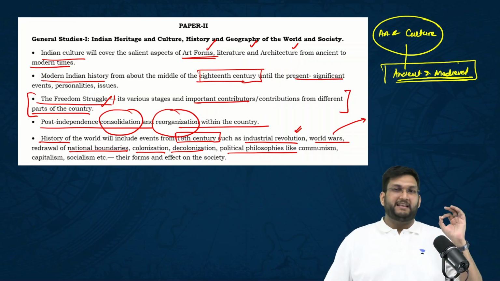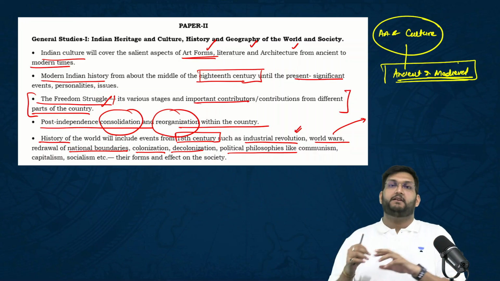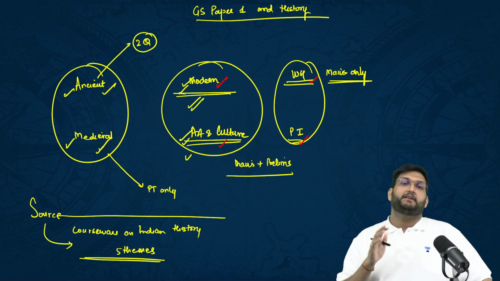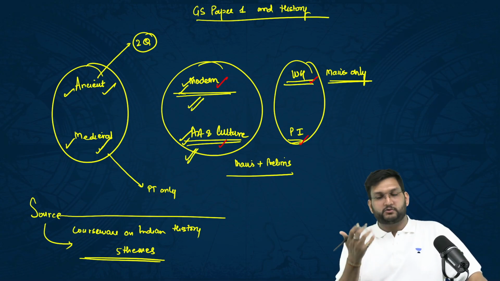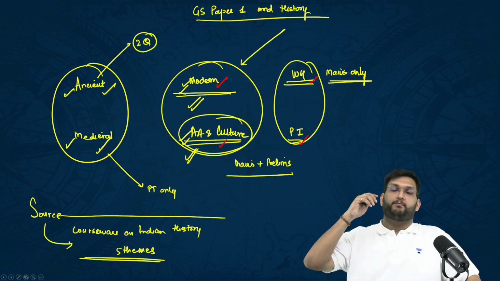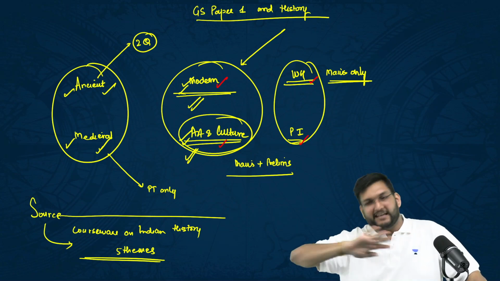Please don't follow anybody, so-called experts, who will say leave ancient and medieval, just do these two because the ROI is very, very good. Return on investment is very, very good. But what is going to happen is you will start to struggle in art and culture. Books such as Nitin Singhania will stop making sense generally.